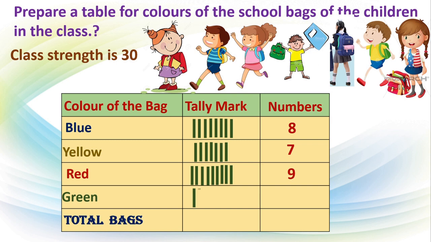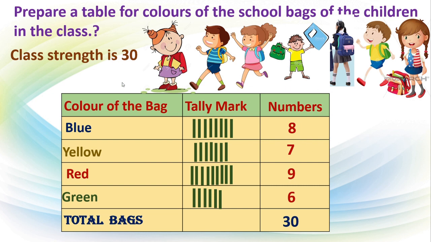Green color. 1, 2, 3, 4, 5 and 6. 6 children use a green bag. Right? See what is the total now here? 30. Isn't it? Our information whatever we got and our table we made, that is perfect. Because here the total is 30, that is equal to the class strength, isn't it?